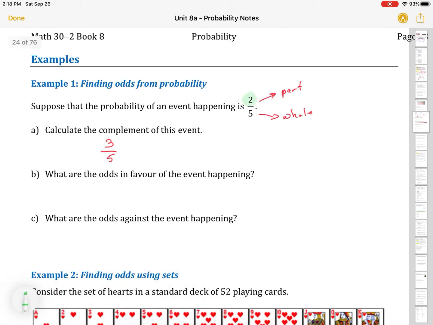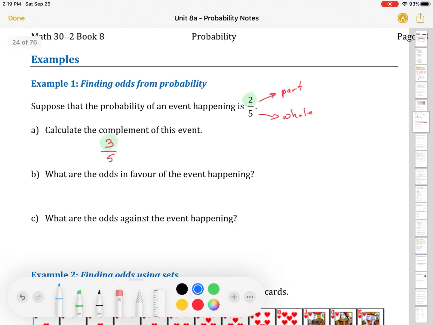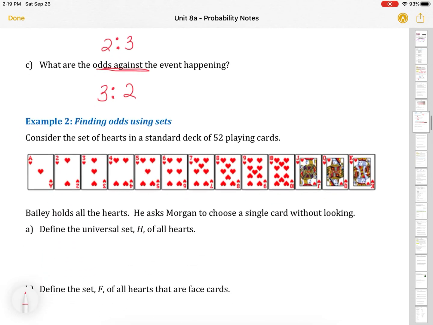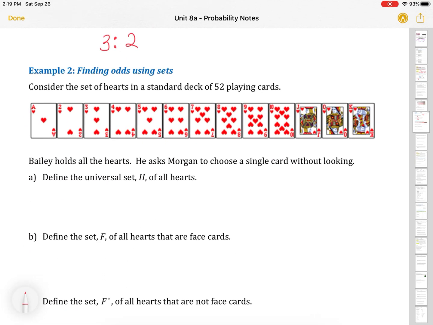What are the odds in favor of the event happening? Well, we know that from here, 2 is in favor. And from this, we know 3 is the unfavorable. So the odds are going to be, and this is in favor, we write the in favor first, which is 2 to 3, which is the non-favorable. Now for the reverse, the odds against, we would write the unfavorable first and then the favorable. Okay? Now let's do some more practice with odds.